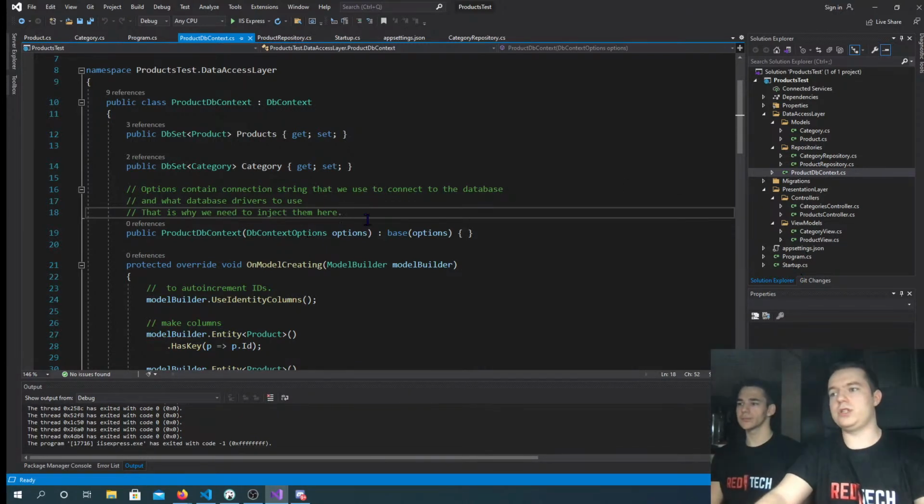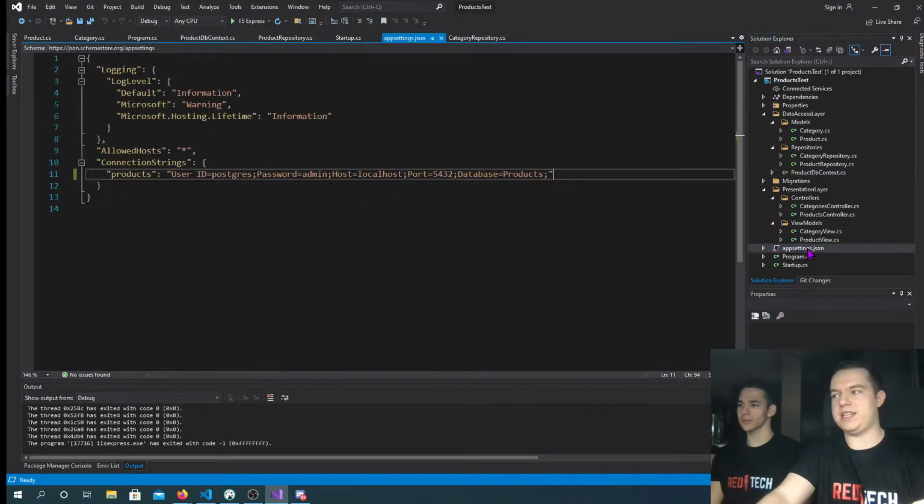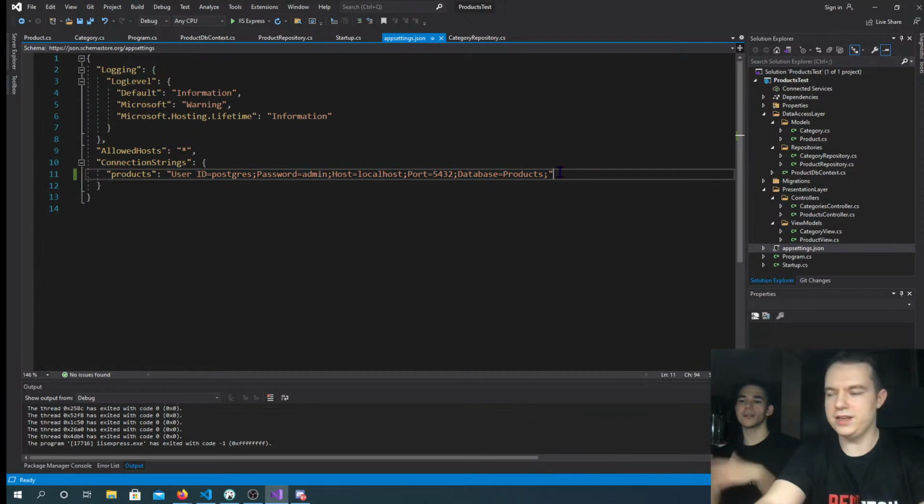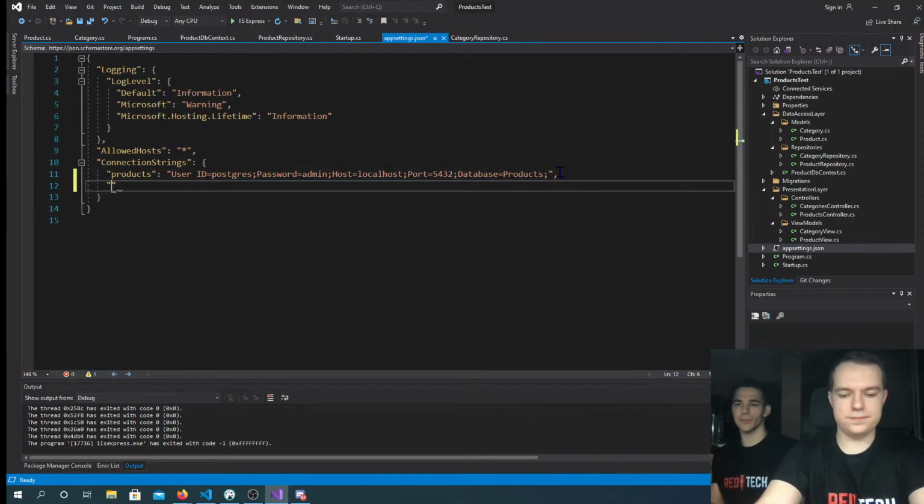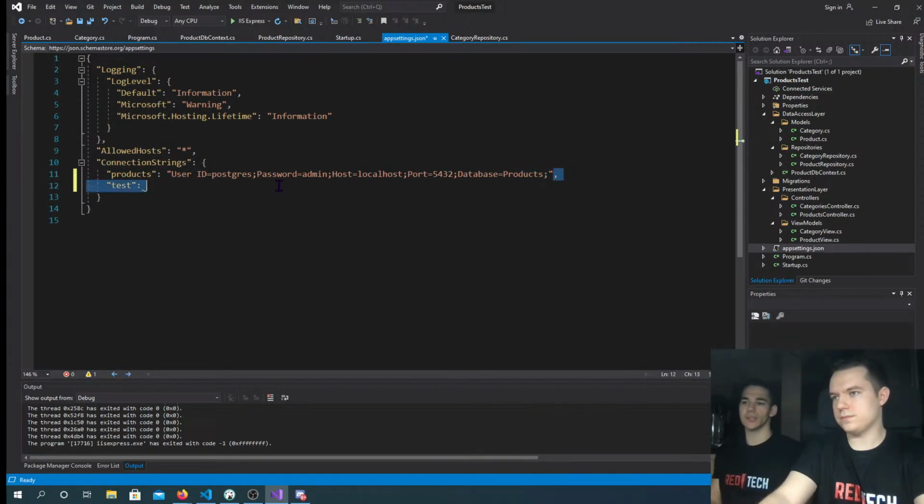So in order to inject these options, let's first go to appsettings.json. Here we have a connection string, okay? And we will say the connection string for products is this whole sausage. For those of you who are not familiar, a connection string is a string that allows you to connect to a certain database. So you already made a database and you need to connect to it.